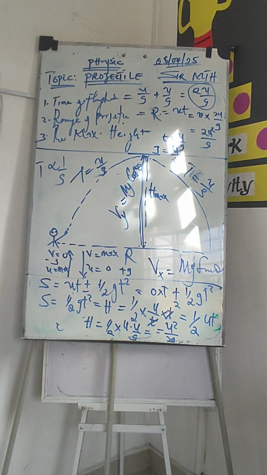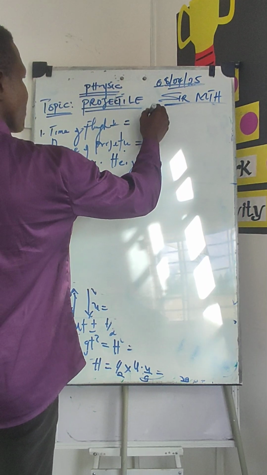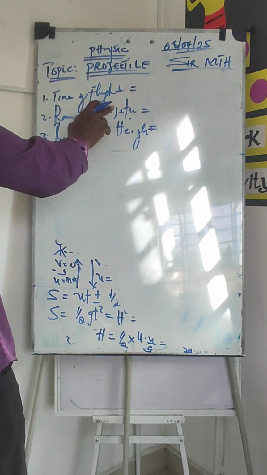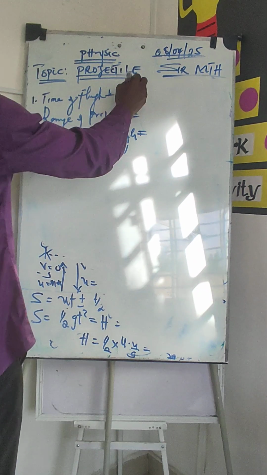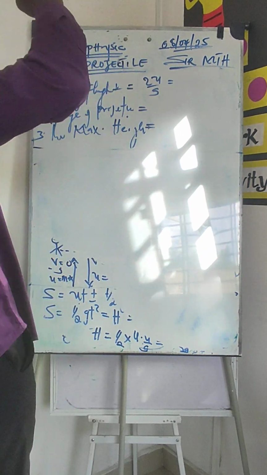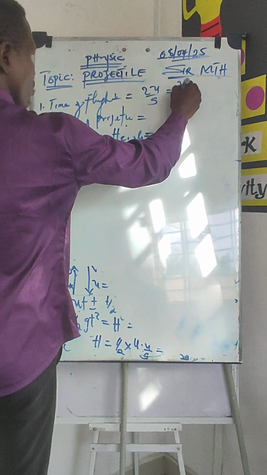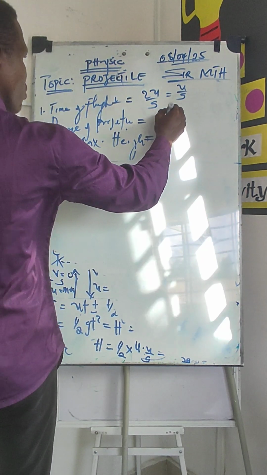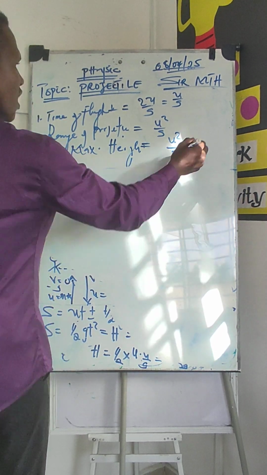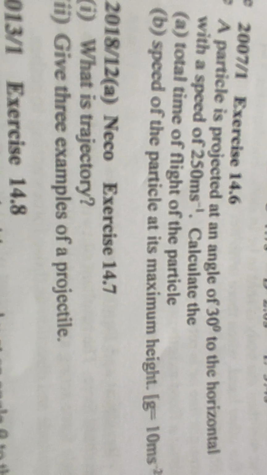So summary, my t, time of flight, is the total time of flight. Time of flight is the total up and down, both going up and going down, is 2u over g. Or time to reach the maximum height is u over g. This one is u squared over g. And this one is u squared over 2g. Let's solve some questions regarding this.